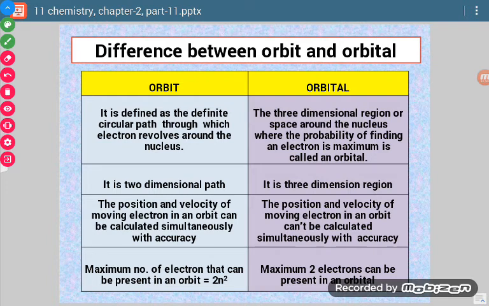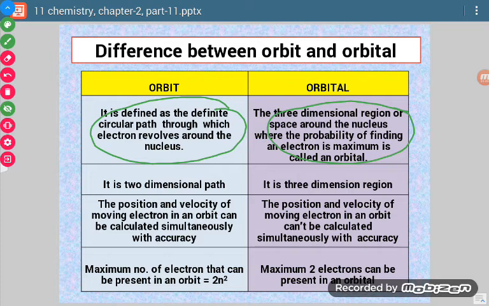Previously we discussed orbit, and in quantum numbers we discussed orbital. So what is the difference between orbit and orbital? An orbit is the definite circular path on which the electron revolves, whereas an orbital is the three-dimensional space around the nucleus where the probability of finding the electron is maximum.